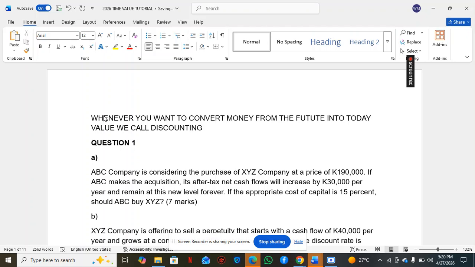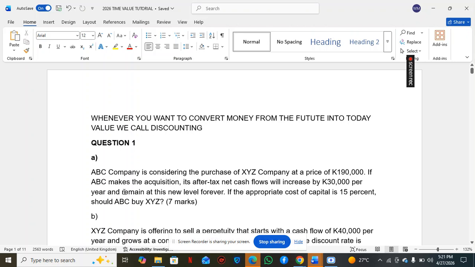So here in this question, these 30,000s that this company will be receiving in the future, you want to convert into today's value. Then you compare it against the cost price. If that money in the future is going to be worth more than the cost price, then it was a good thing that they purchased company XYZ. But if the money that's going to come after purchasing XYZ is less than the cost price, then it was a bad decision.